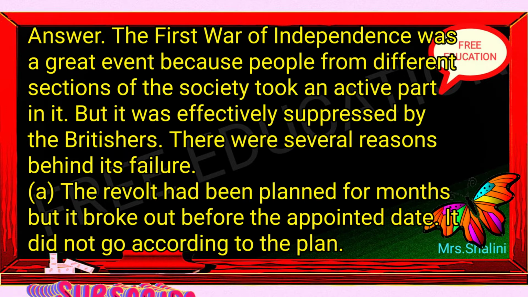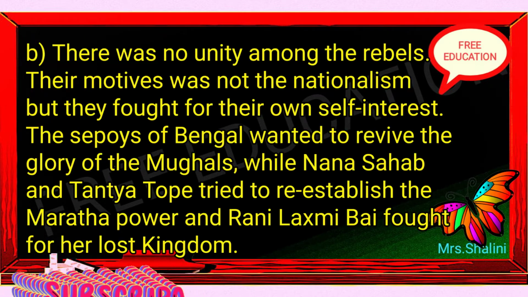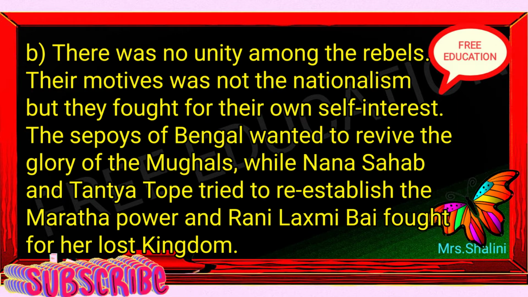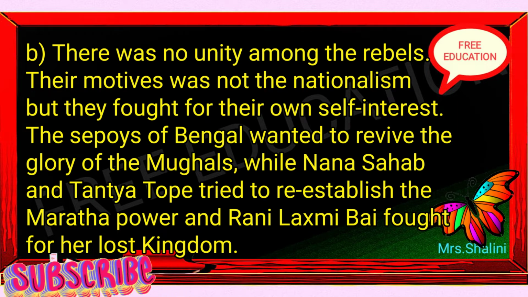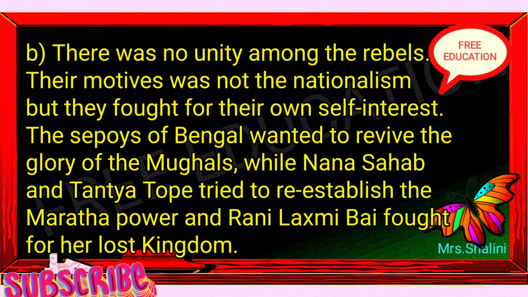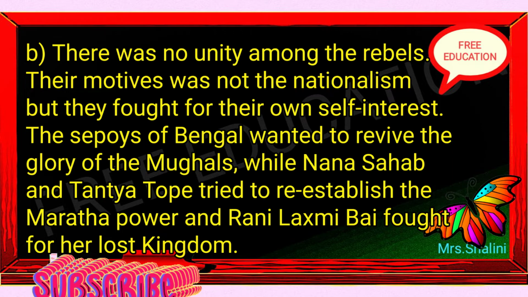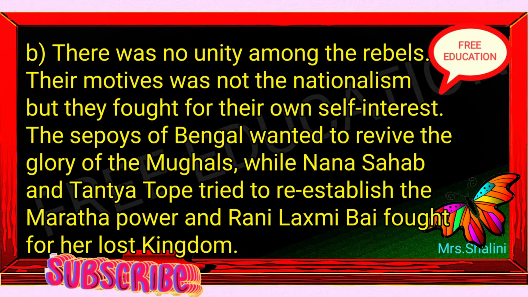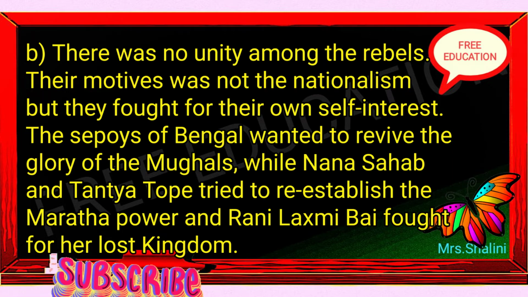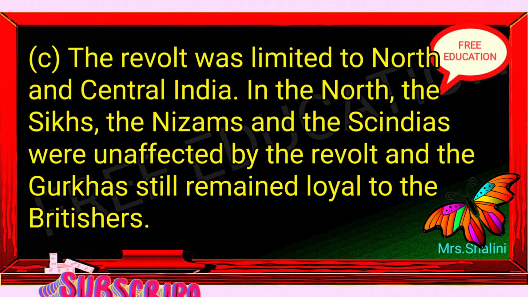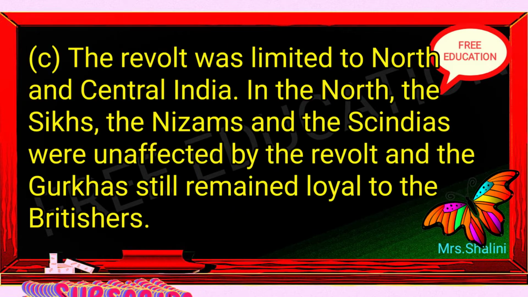B. There was no unity among the rebels. Their motive was not nationalism, but they fought for their own self-interest. The sepoys of Bengal wanted to revive the glory of the Mughals, while Nana Sahib and Tantia Tope tried to re-establish the Maratha power and Rani Laxmi Bai fought for her lost kingdom. C. The revolt was limited to North and Central India.